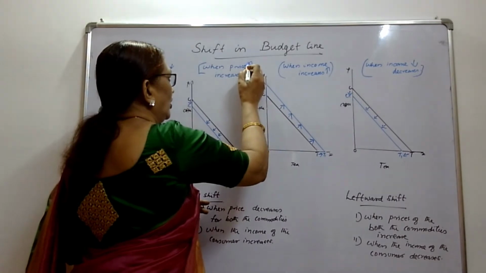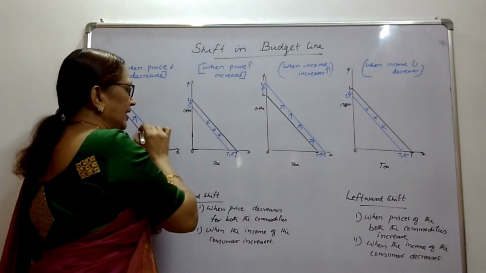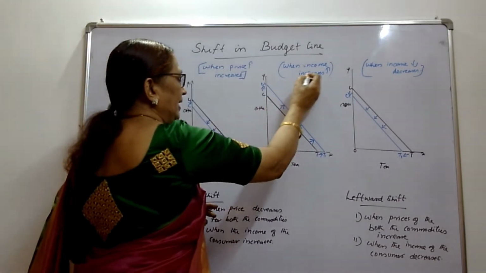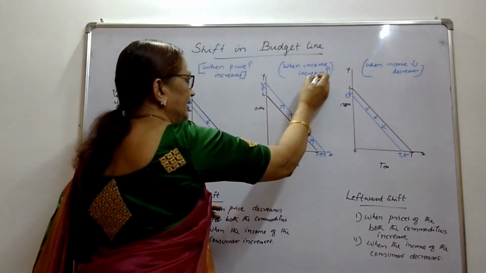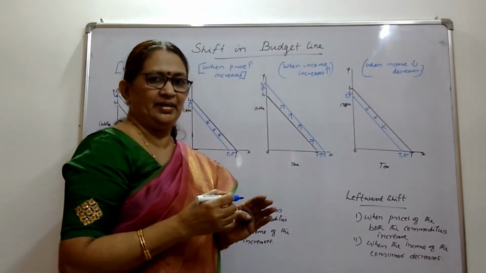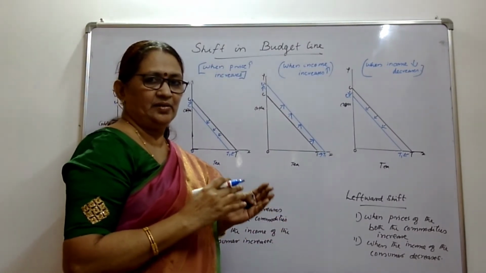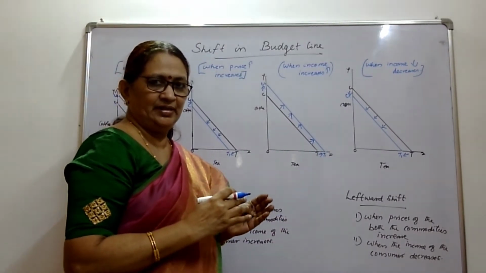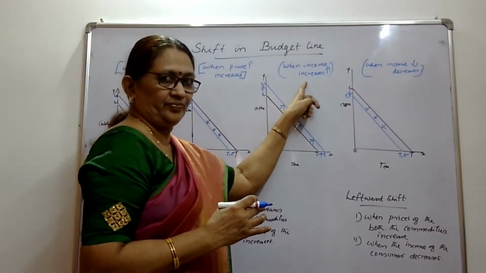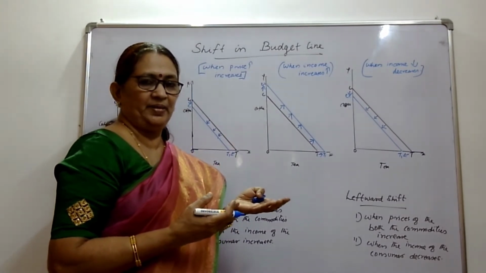Next case is, so price increases, price decreases. We have seen the rightward and leftward shift according to that. Now, when the income of the consumer increases and decreases, prices of the commodities remaining the same. It is not decreasing or increasing. Prices of the commodities remaining constant, income of the consumer is increasing here. So naturally, in the early example we have seen 20 rupees is the income.